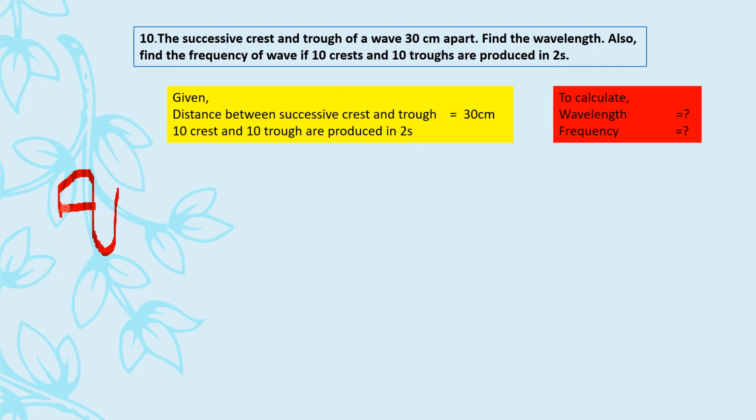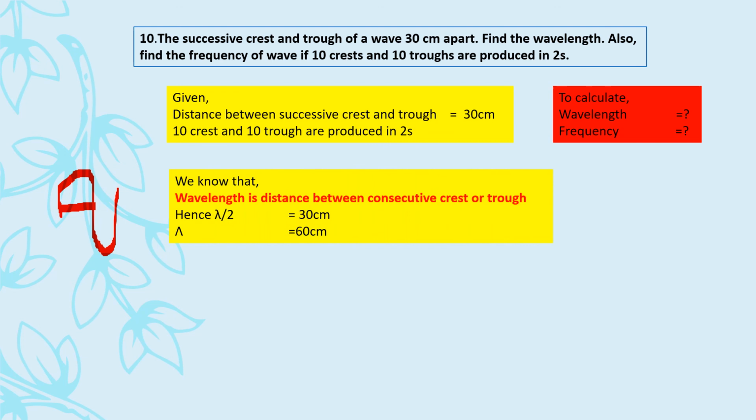अभी हमने देखा कि क्या होता है वो distance, this distance. 10 crests and 10 troughs are produced in 2 seconds, right? So, wavelength, अभी मैंने आप लोग को लास्ट एक क्वेश्चन में बताया था, whenever they're talking about crest and trough, first think about wavelength, right? So, wavelength के बारे में सोचेंगे, wavelength क्या होता है?